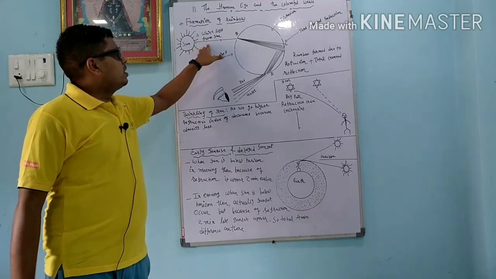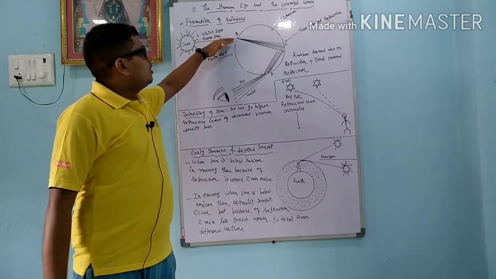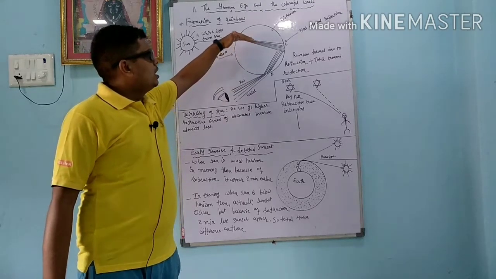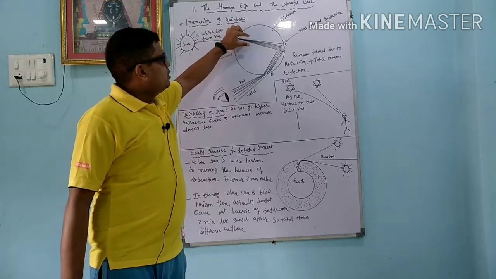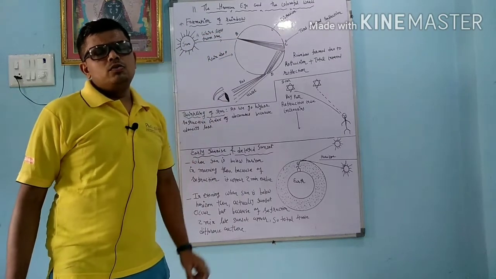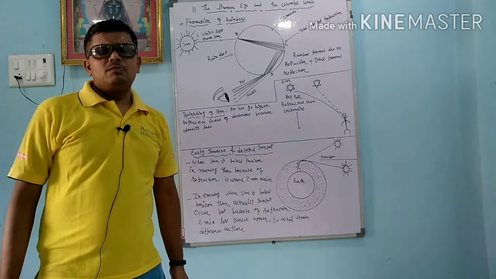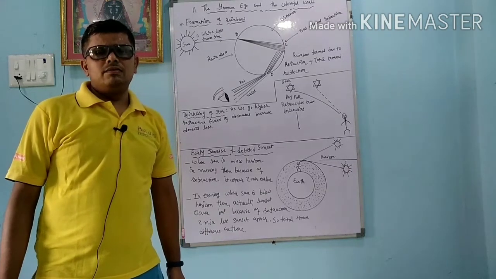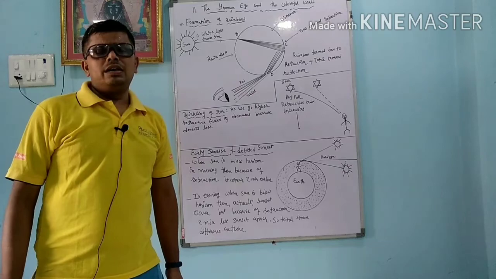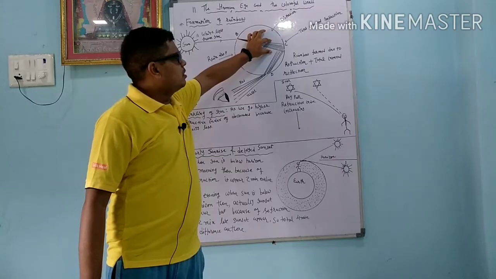So when sunlight travels from the air to the water drop, at that time it passes from the rarer medium to denser medium, so it is going nearer to the normal. As well as we find that this white light now dispersed into the 7 colors. Now why does dispersion occur? Dear student, we already know that when a ray of light passes through air, all colors have the same velocity, but when the ray of light passes through the prism or water drops, all colors have different velocity, and because of that reason they disperse into the different colors.